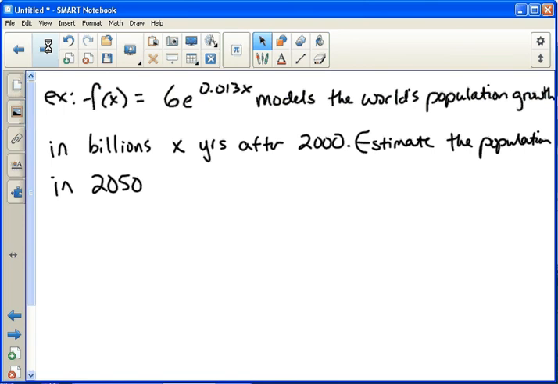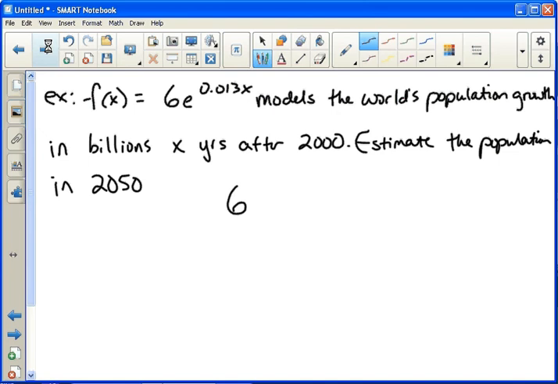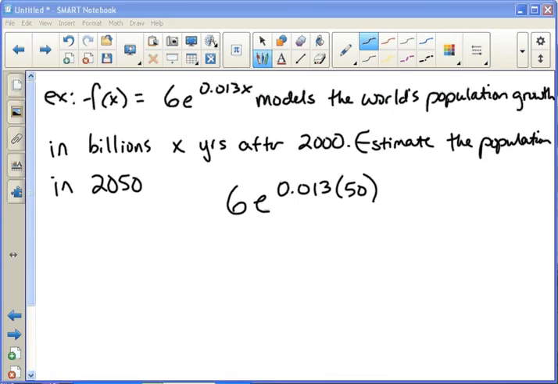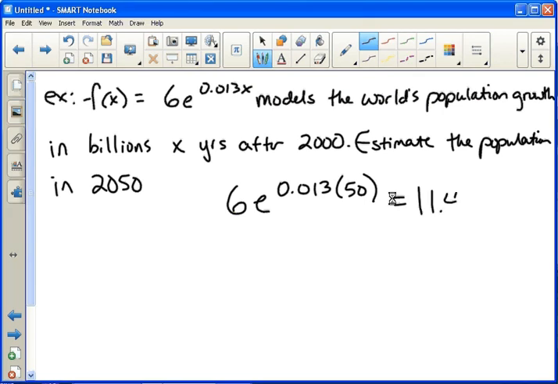Okay, so again, very straightforward. X represents the number of years after 2000. So if we want to know what it is in 2050, we just plug in 50 for X. And if you plug that in your calculator, you get a result of 11.49. So that means 11.49 billion people would be the estimate for the year 2050 based on this model.